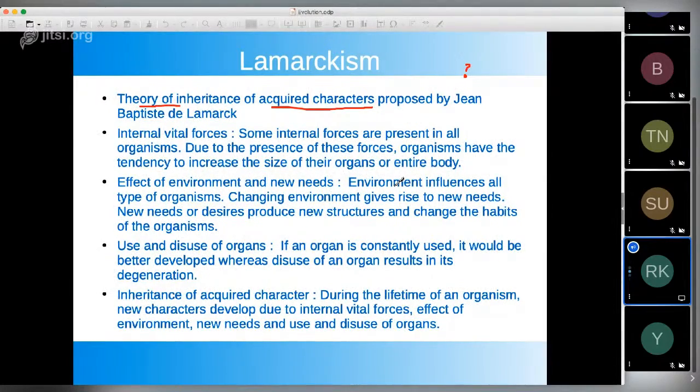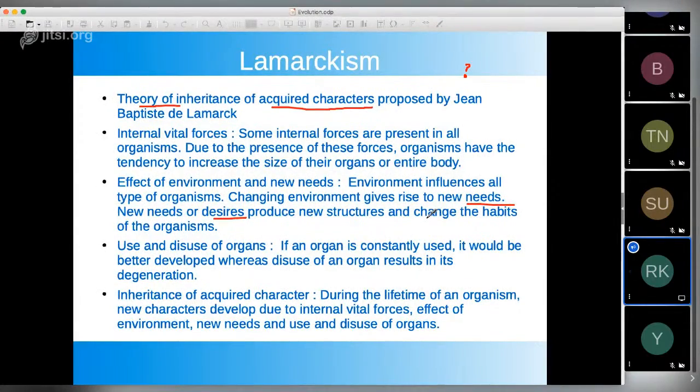So here he brought in the point of environment. Now see, we cannot separate the environment and separate the individual; we have to consider both together. So environment influences all types of organisms. Changing environment gives rise to new needs. See, he used the word needs. Then new needs or desires produce new structures and change the habits of the organism.